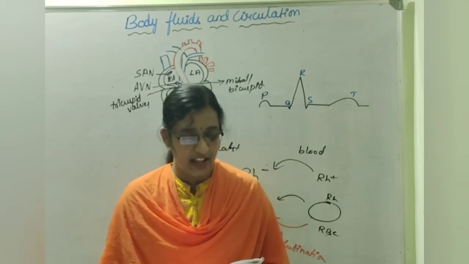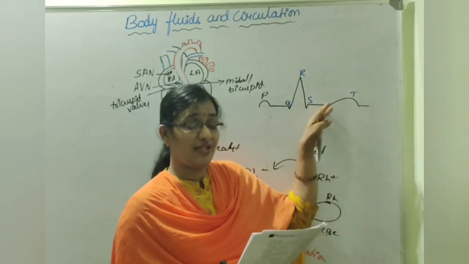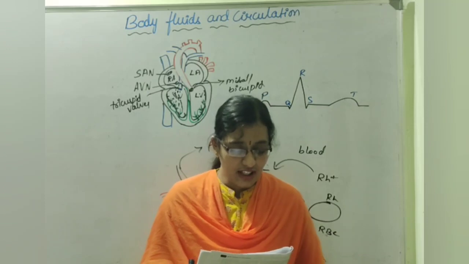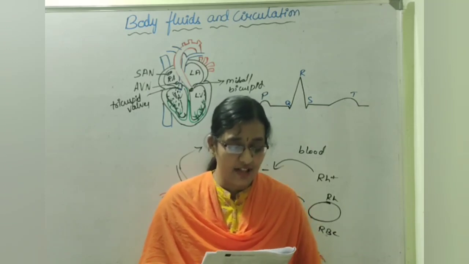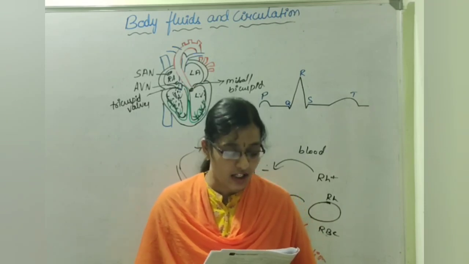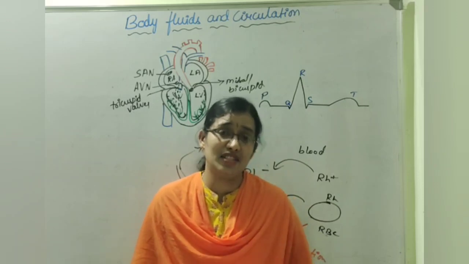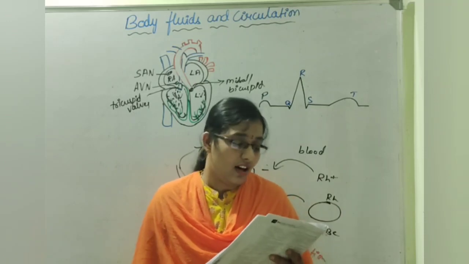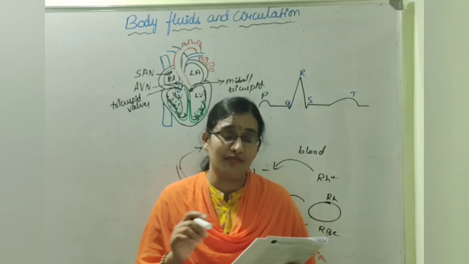So when the heart cells are receiving insufficient oxygenated blood or oxygen, the T wave gets flattened.